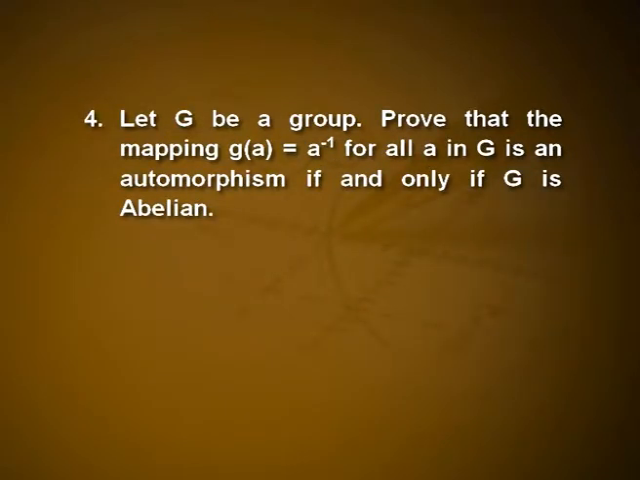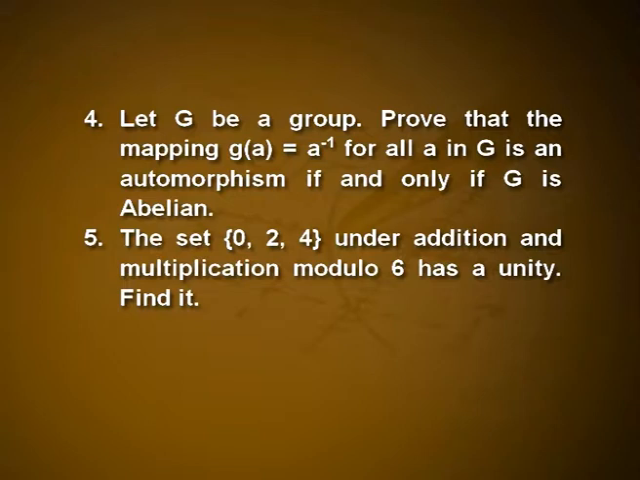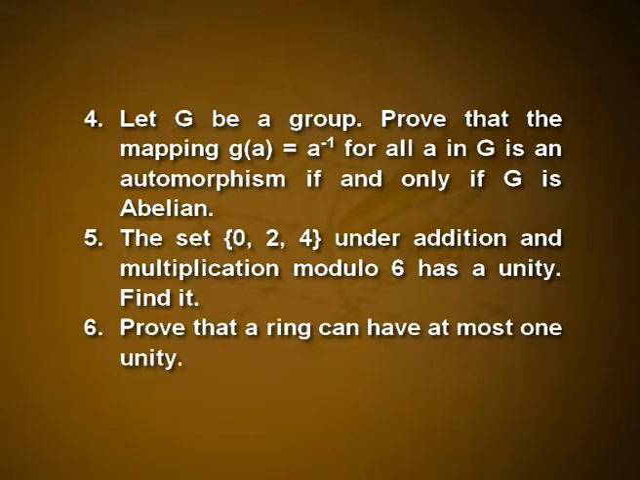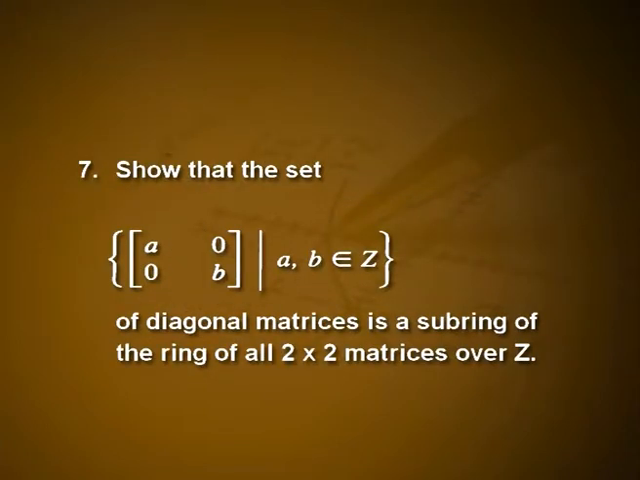Fourth one, let G be a group. Prove that the mapping g of a is equal to a inverse for all a in G is an automorphism if and only if G is abelian. Fifth one, the set {0, 2, 4} under addition and multiplication modulo 6 has a unity. Find it. Sixth one, prove that a ring can have at most one unity. Show that the set of matrices with entries a, 0, 0, b, where a, b are elements of Z, the diagonal matrices, is a subring of the ring of all 2 by 2 matrices over Z.